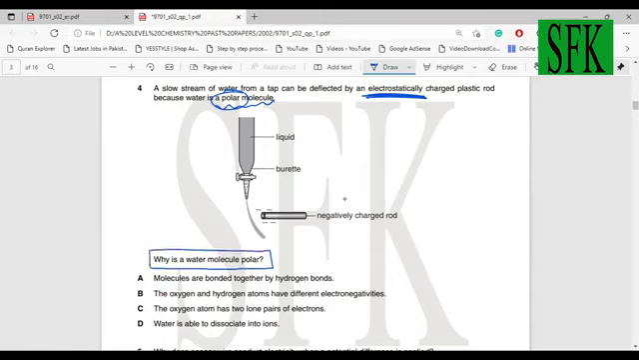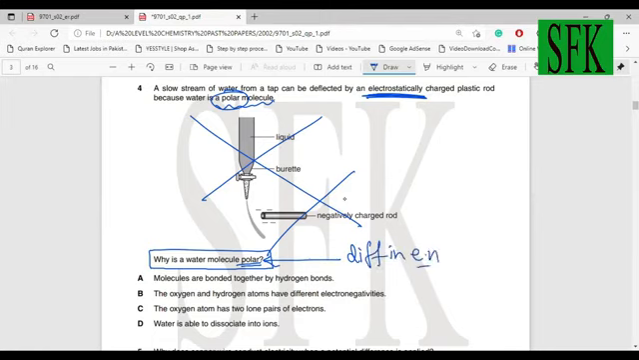They're not asking you anything about the deflection. They're not asking you anything about the charged rod. They've just given you this diagram to confuse you, okay? So now just tell me, why is water polar? Why is anything polar? Polarity exists due to a difference in a property known as electronegativity, right? So let's see what option makes sense.